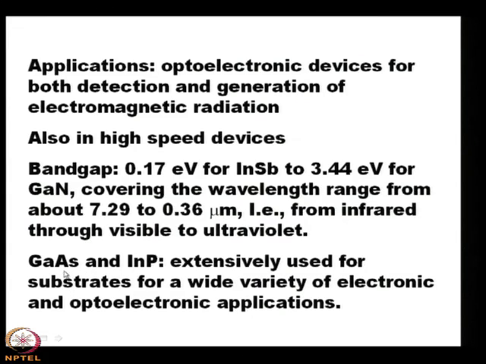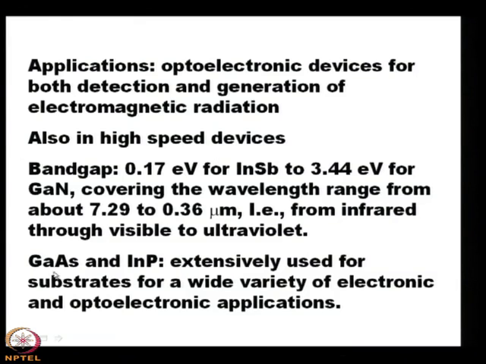Another important application of gallium arsenide and indium phosphide, these two group 3,5 semiconductors, is that they are extensively used as substrates for a wide variety of electronic and optoelectronic applications. Because in device technology, we use a substrate and then epitaxial growth takes place by means of metal organic chemical vapor deposition or the molecular beam epitaxial method.